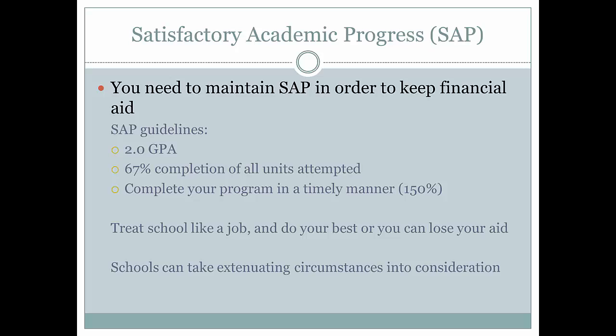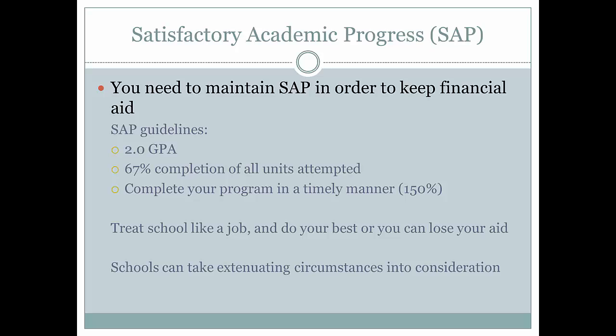It's important that you keep your education as a high priority. Do the best you can so you can maintain your financial aid. If you are not able to meet these expectations, then you may lose your aid until you can change your ways. In special circumstances, such as certain personal events that may have prohibited you from meeting these expectations, schools may possibly extend your financial aid, depending on your situation. Make sure to communicate with the financial aid department for more information if this applies to you.